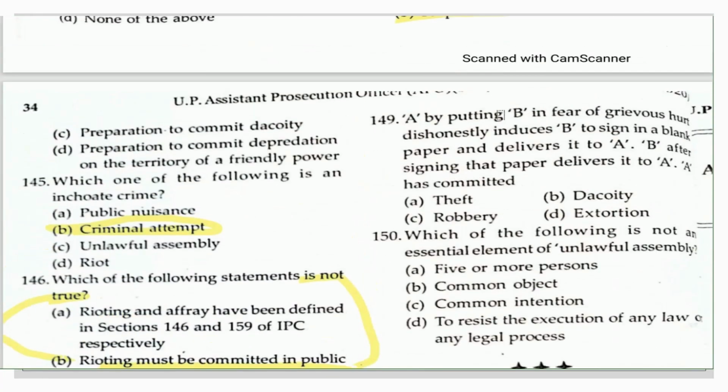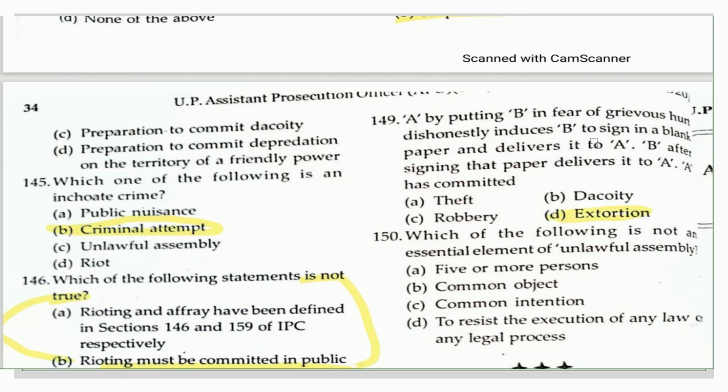The last two questions, question number 149: A, by putting B in fear of grievous hurt, dishonestly induces B to sign a blank paper and delivers it to A. B, after signing the paper, delivers it to A. A has committed what kind of offense? So it is a case of extortion. Okay. That is the way you can see, because it is in fear of grievous hurt. So there is a fear also of hurt and grievous hurt here.